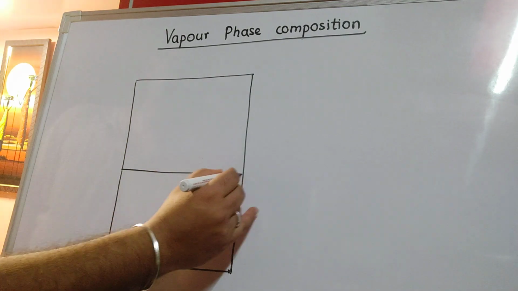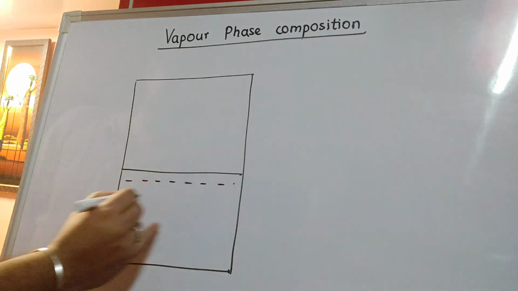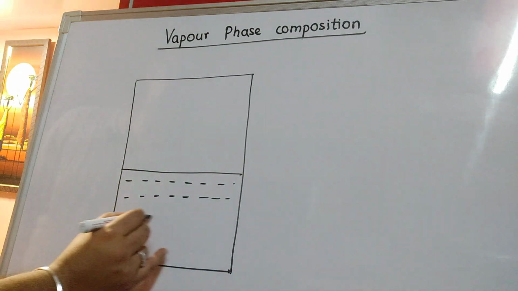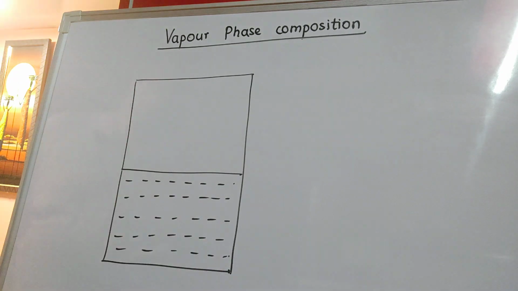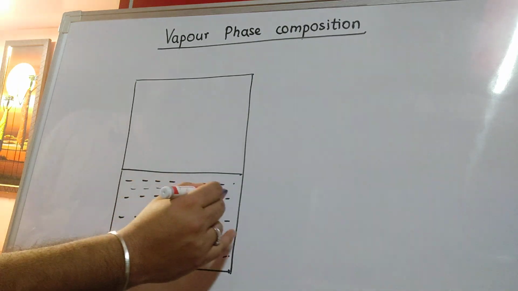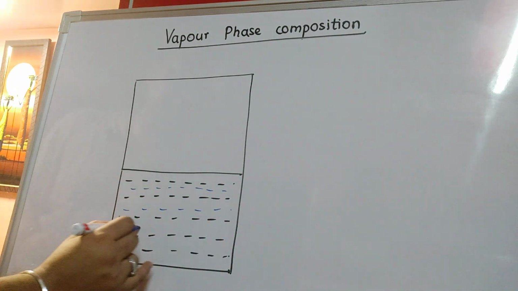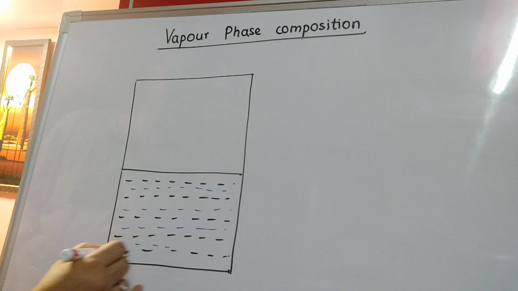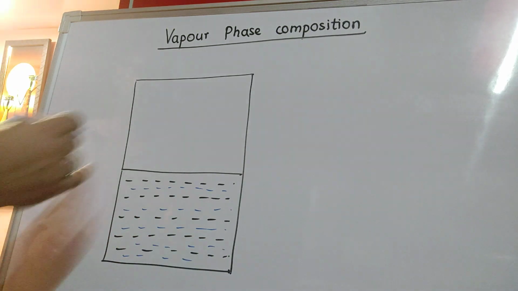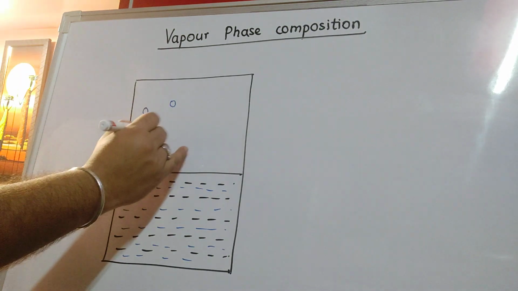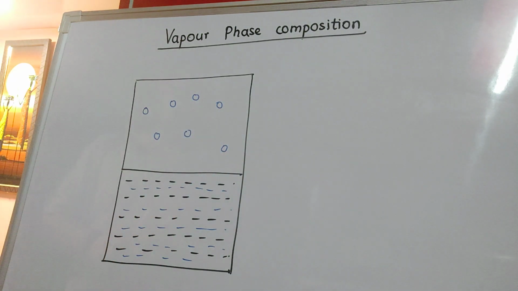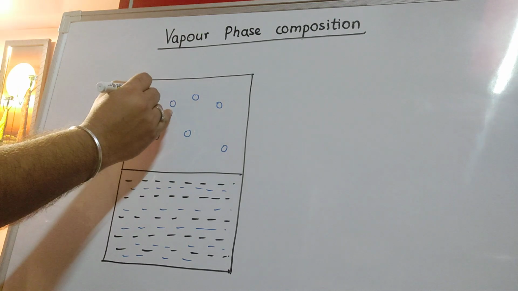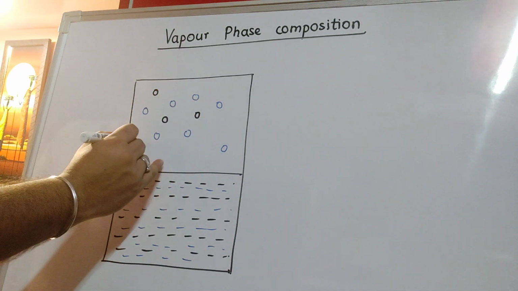Say again we take a liquid-liquid mixture, both of which are volatile, liquid A and liquid B. Because both of them are volatile, you will get vapors of both types above the surface of the liquid, some marked with blue circles, some marked with black circles.